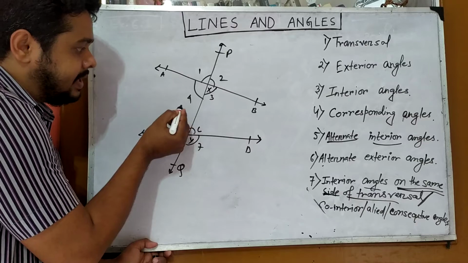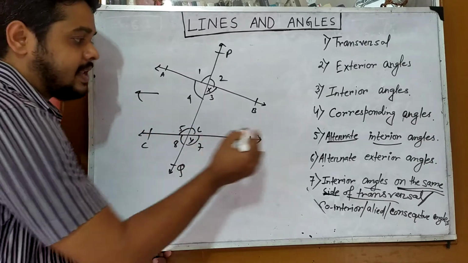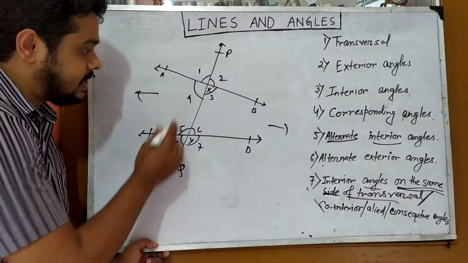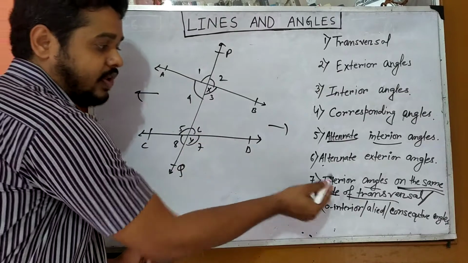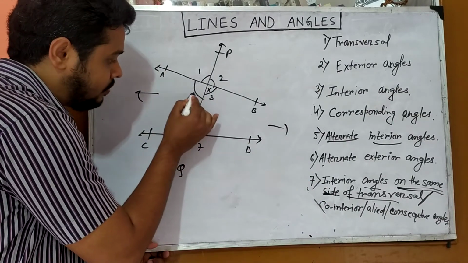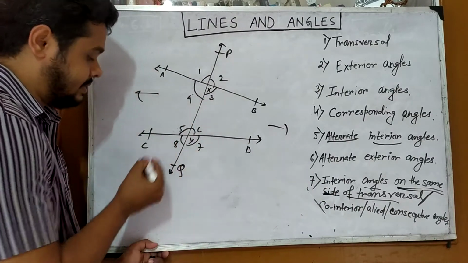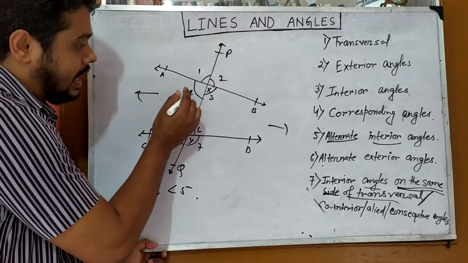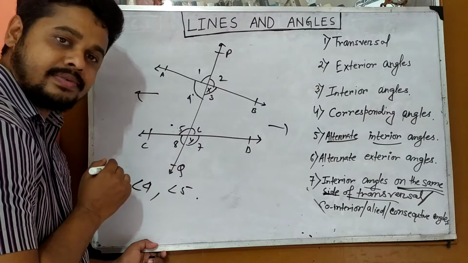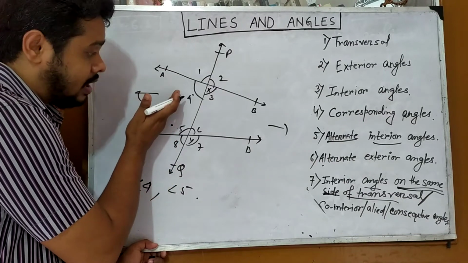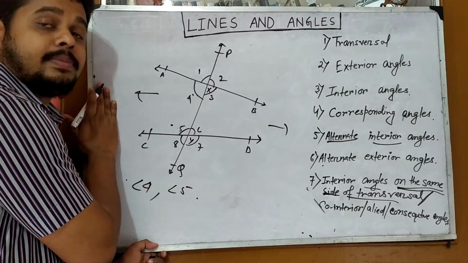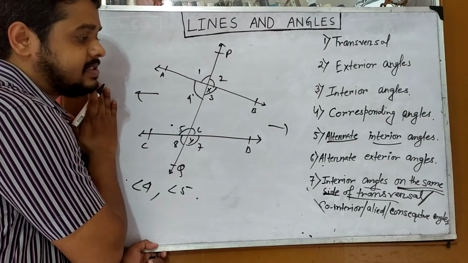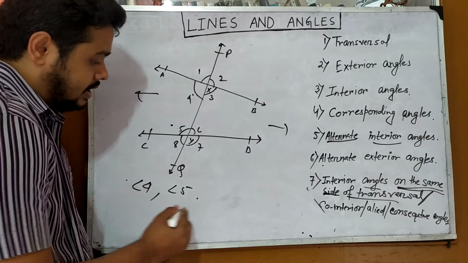So same side means both on the left hand side or both on the right hand side, as well as interior. So 3, 4, 5, 6 are all interior angles, but angle 4 and angle 5 are interior angles on the same side of the transversal.